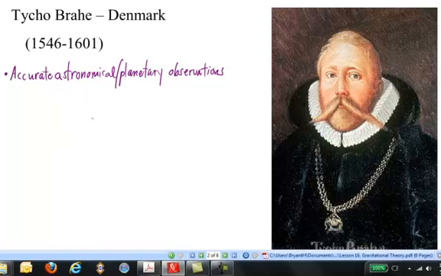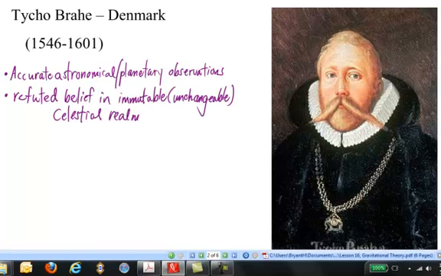In 1572, Tycho observed a supernova that lacked the expected parallax in Aristotelian sublunar phenomenon, and so he refuted the ancient belief in an unchanging celestial realm. Using similar methods, he showed the comets also were not atmospheric phenomena, as had been previously thought, and he completely gave up on the Aristotelian idea of celestial immutability.